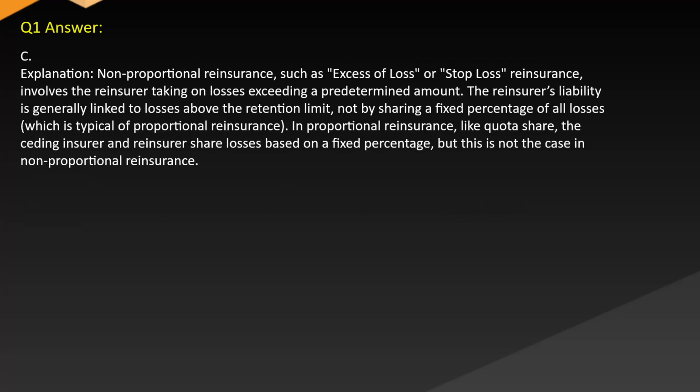Answer C. Explanation. Non-proportional reinsurance, such as excess of loss or stop-loss reinsurance, involves the reinsurer taking on losses exceeding a predetermined amount. The reinsurer's liability is generally linked to losses above the retention limit, not to sharing a fixed percentage of all losses, which is typical of proportional reinsurance. In proportional reinsurance, like quota share, the ceding insurer and reinsurer share based on a fixed percentage, but this is not the case in non-proportional reinsurance.